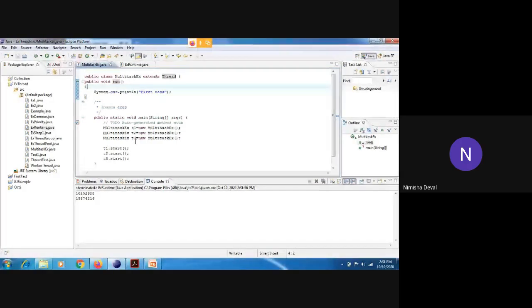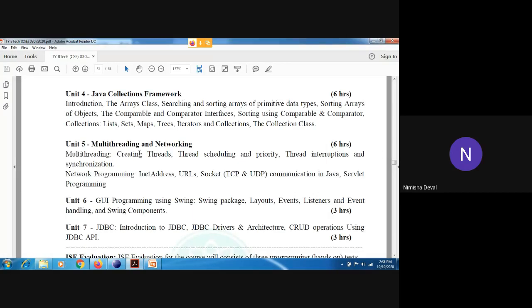In the next lecture, we will see the remaining part, that is garbage collection, and we will move towards synchronization in Java. Only synchronization and interruption of a thread remain. So we will complete that part in the next lecture. Right now we have covered creating threads, scheduling, and priority. Only two parts remain: thread interruption and thread synchronization. That part we will see in the next lecture, and after that we will move towards the networking part. Okay, so only these points are there.